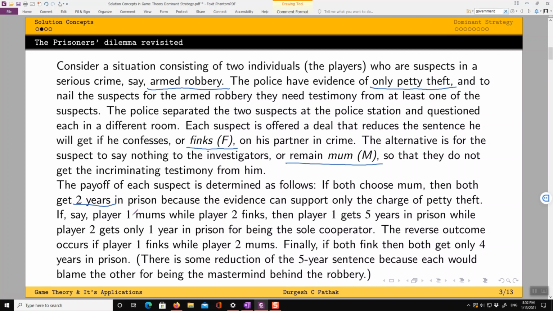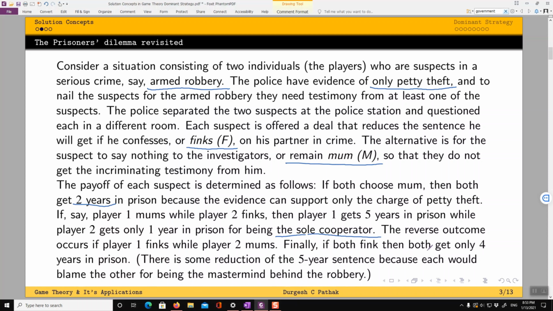If player 1 does not confess while player 2 confesses, then player 1 will get 5 years in jail, while player 2 will get only 1 year in prison for being the sole cooperator with the justice system. The reverse will happen if player 1 confesses while player 2 does not confess.